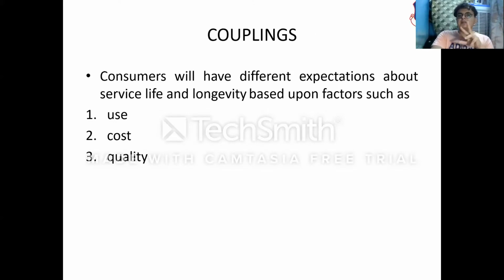Consumers will have different expectations about the service life and longevity based on factors. There are three factors: use, cost, and quality. Based on this, the expectation of the service life and longevity will be expected from the consumer.